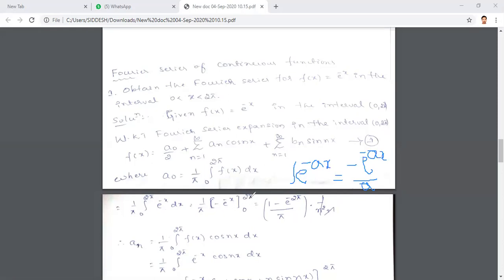Upper limit minus lower limit. The upper limit gives e power minus 2 pi. The minus sign is outside. So minus of e power minus 2 pi, with 1 by pi outside, minus e power 0. The e power 0 value is 1. If you take the negative sign outside, it becomes 1 minus e power minus 2 pi, with 1 by pi outside. If you multiply that, you will get 1 minus e power minus 2 pi by pi. Is it clear? Anybody has doubts?